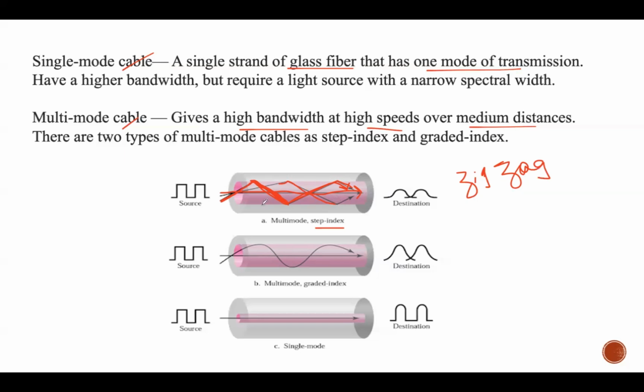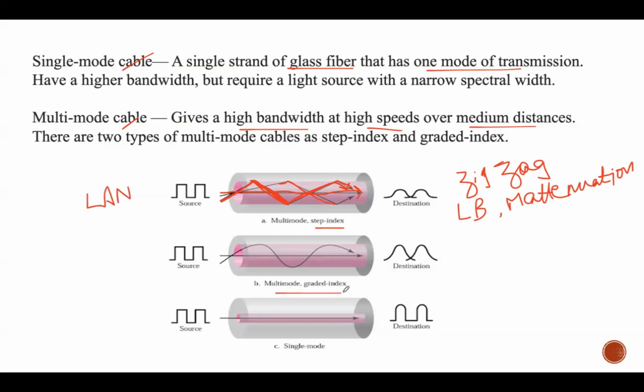And we can say that this is the least expensive propagation mode, and it is commonly used for local area networks. So this is least expensive compared to the remaining two categories. And here we can find low bandwidth and more attenuation. And this is suitable for local area networks.